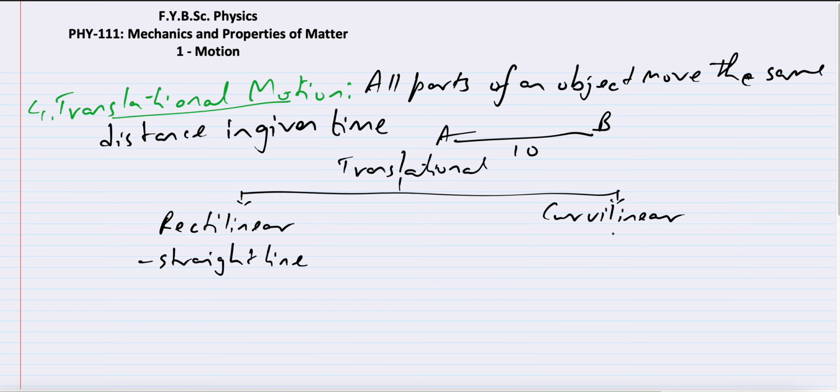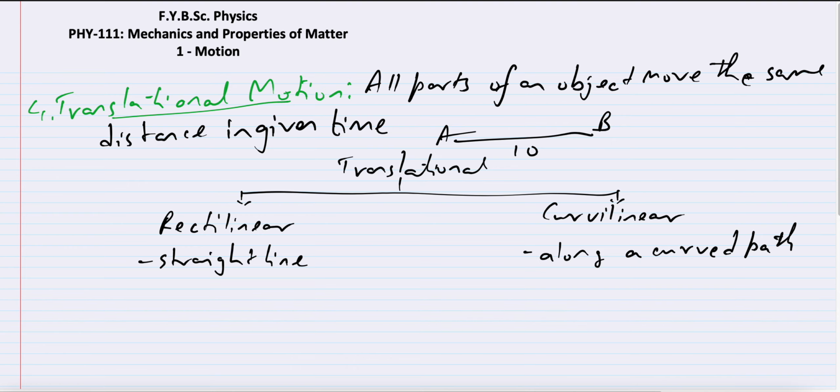And what does curvilinear motion mean? Curvilinear motion means it moves along a curved path. These are pretty basic things, so I'm not writing down everything. If you want, you can write it down in detail. An object moves in a straight line, rectilinear motion. An object moves along a curved path, curvilinear motion. What is the example? If a car is on a straight road, that is rectilinear, and if the car is taking a turn, that is curvilinear motion. Alright.